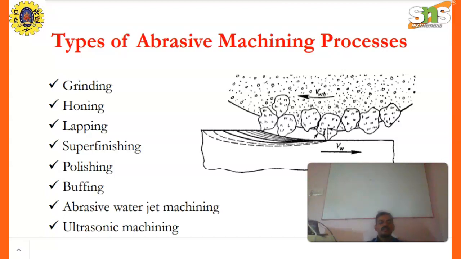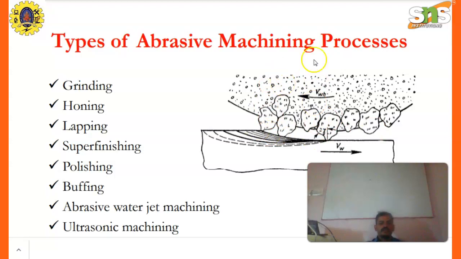Next one is honing, lapping, fine finishing, super finishing, polishing, buffing, abrasive water jet machining, and ultrasonic machining. These are the types of abrasive machining process.